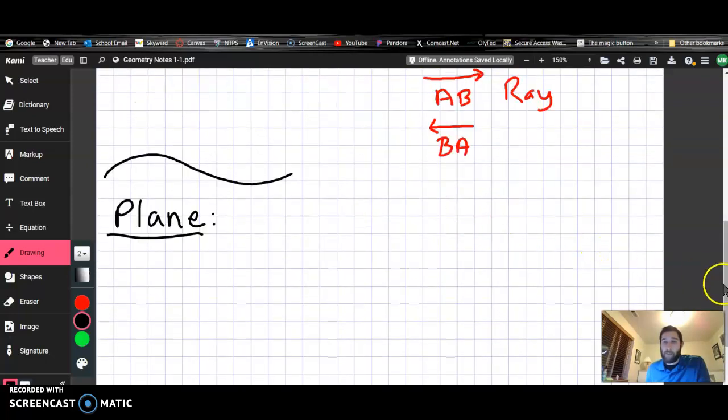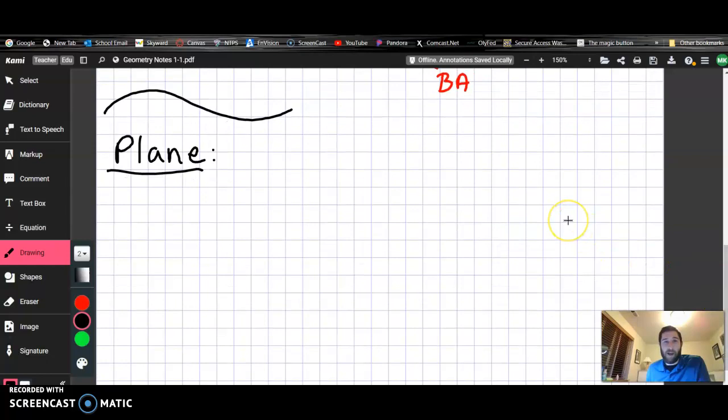A plane is made by an infinite number of lines being layered. So imagine that you draw a line and then another line and then another, and you keep doing that forever, an infinite number of times. What you end up getting is kind of a layer like you would with some paper.